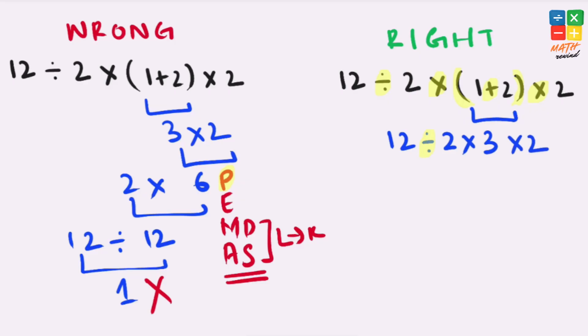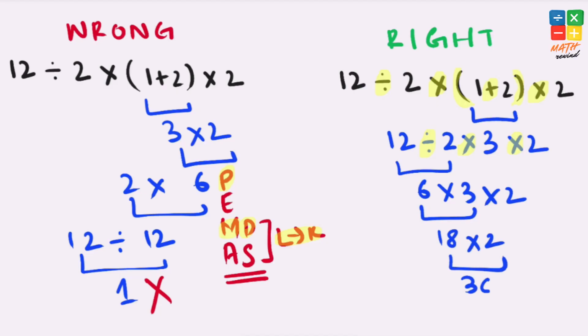Now we have a division and a couple of multiplication operators present in this expression. According to the rules, multiplication and division have equal level of priority, but we have to work from left to right. So we need to solve this division first, because that is on the left side. 12 divided by 2, that equals 6, and our expression becomes 6 times 3 times 2. Then 6 times 3 gives us 18, and 18 times 2 gives us 36. Which is the final and correct answer to this problem.